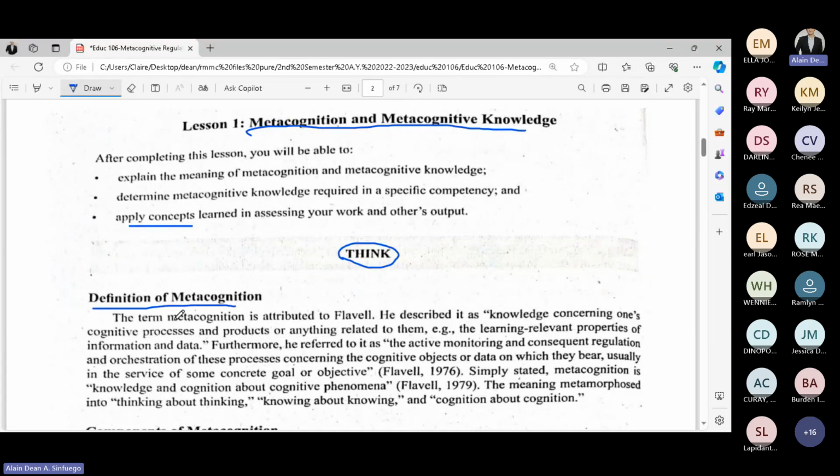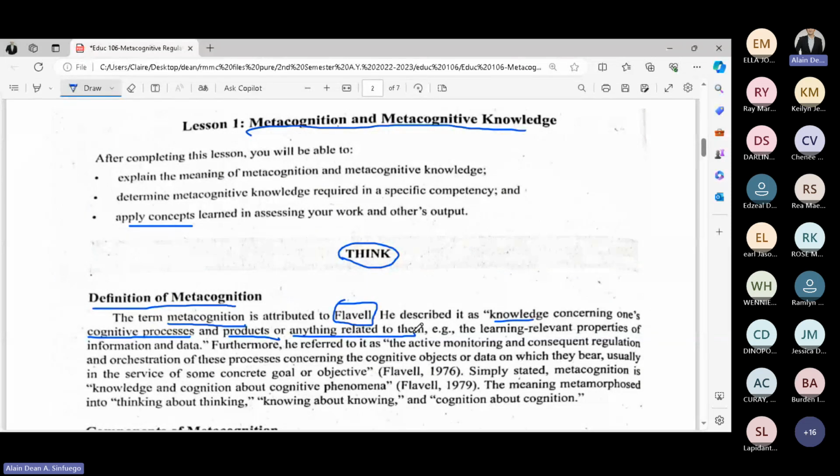Now, when we say metacognition, we automatically associate it with Flavell, a metacognitive scientist. Again, when we say metacognition, automatic, we say Flavell. He described it as knowledge concerning one's cognitive processes and products or anything related to them.